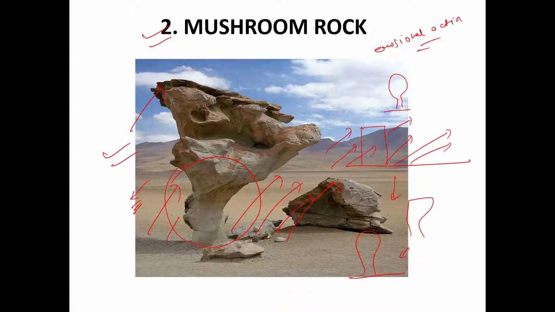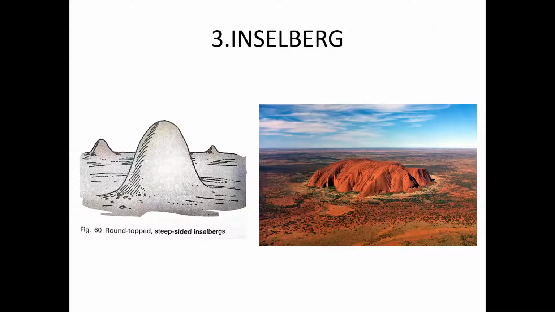You can see this mushroom rock in, maybe there are some famous mushroom rocks in Tamil Nadu, in Australia, right? The Ayers Rock, all these things. So all these details are there in the next slides, right? I'm just giving you an overview. Then another important one is Inselberg, right? So see this picture. This is a snapshot taken from an aeroplane, right?